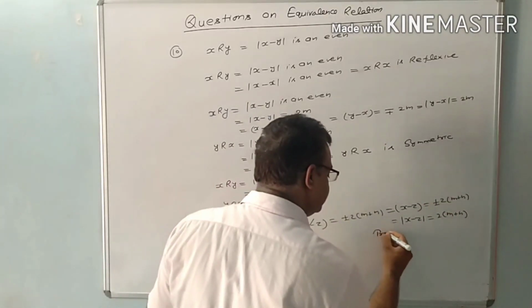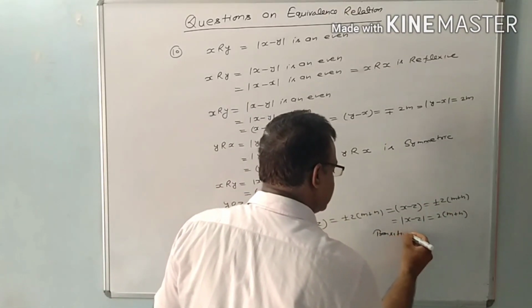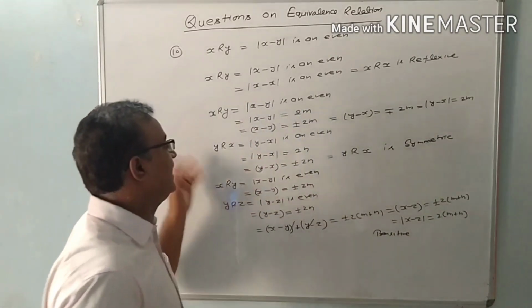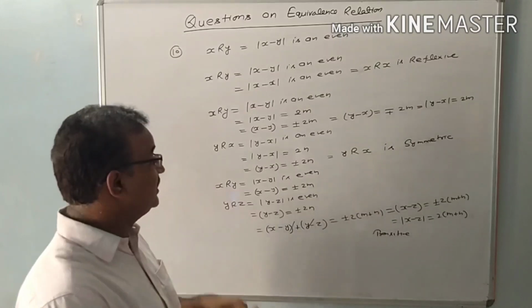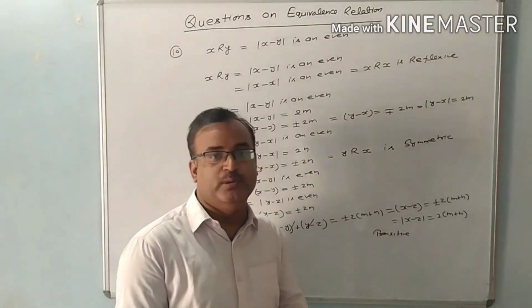So the relation is a transitive relation. This relation is reflexive, symmetric as well as transitive. So we can say this relation is an equivalence relation.